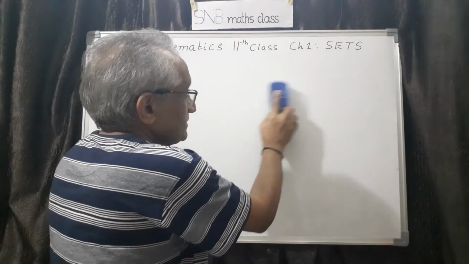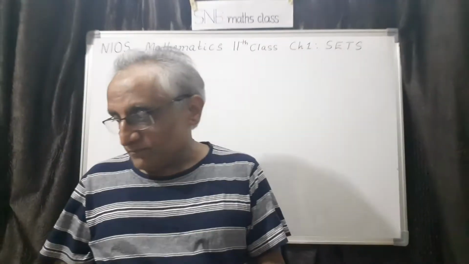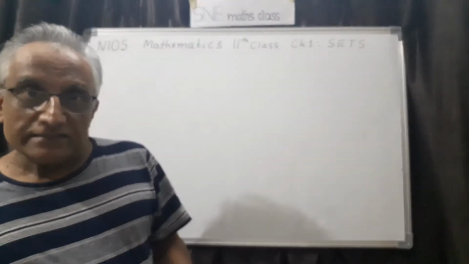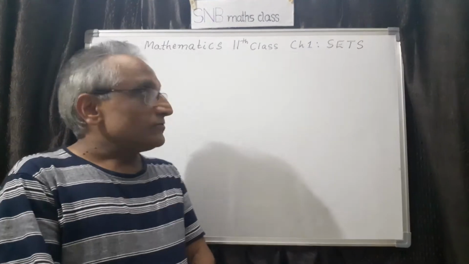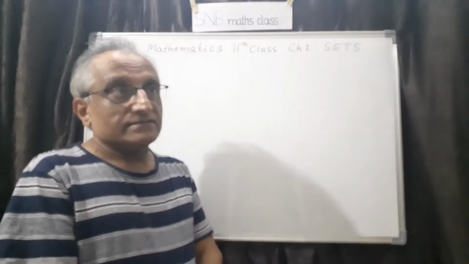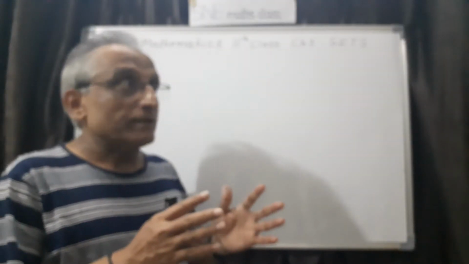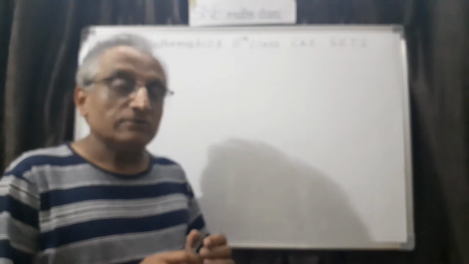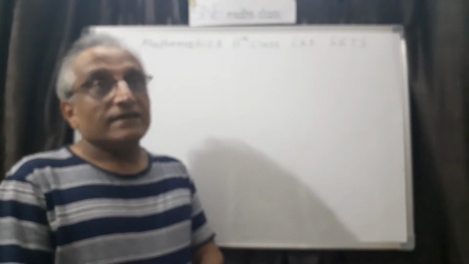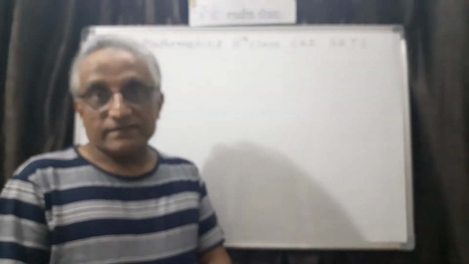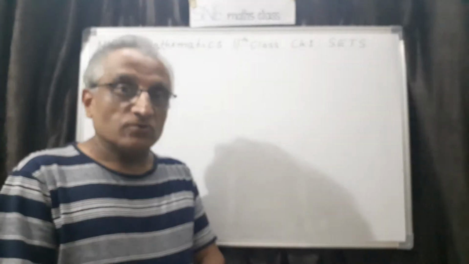If you follow all the lessons properly, I am sure you will be able to understand mathematics in a very simple way. I am trying to present mathematics in the most simple manner so that you can follow it without much difficulty. This is my belief. Let us go together.